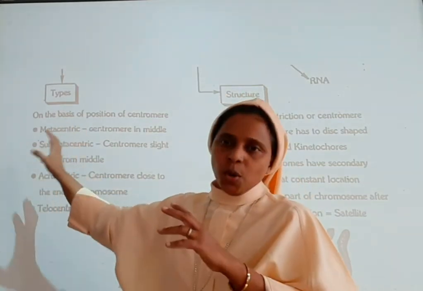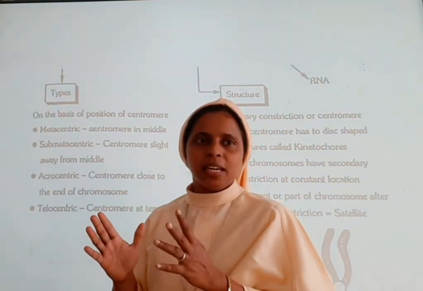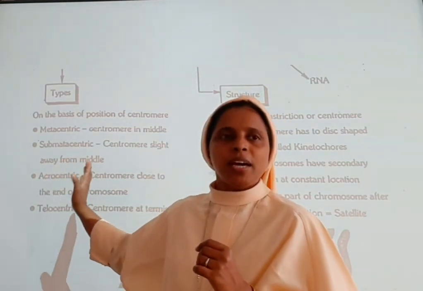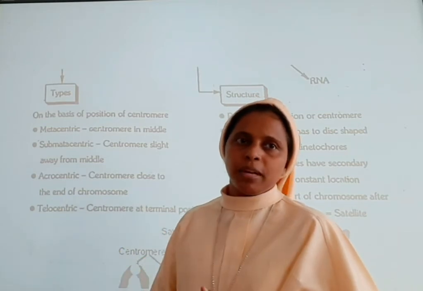Once again, metacentric means the centromere is in the middle part. Submetacentric means the centromere is slightly away from the middle. Acrocentric means the centromere is close to the end of the chromosome. Telocentric means the centromere is at the terminal position.